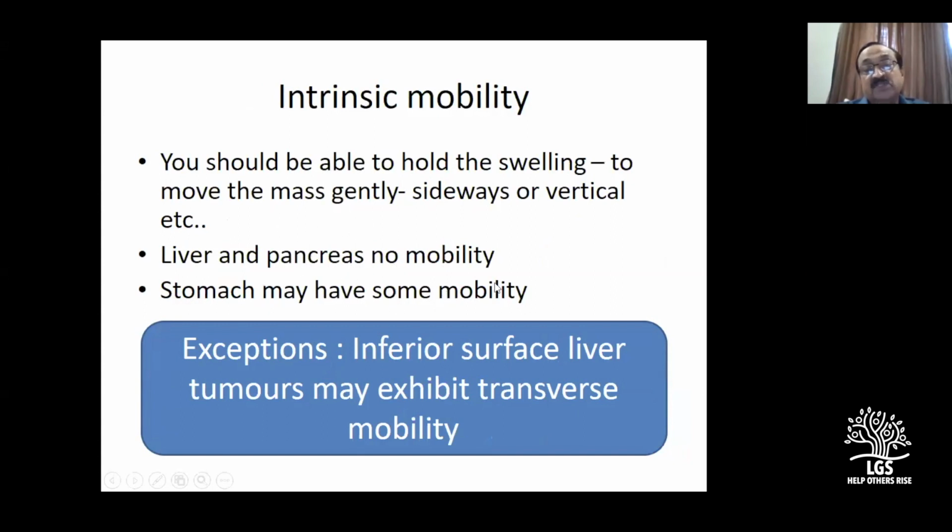Stomach may have some mobility. Again, every rule has got an exception. If there's an inferior surface liver, there can be a tumor which is coming down. You may be able to hold it a little bit, but remember that is not a rule, that's an exception. So if your organ has got intrinsic mobility, liver is ruled out, adenocarcinoma pancreas is ruled out, you're left with the stomach and other possibilities.